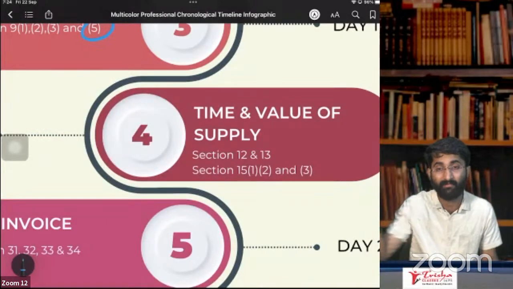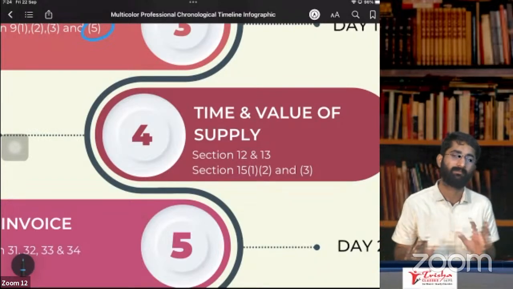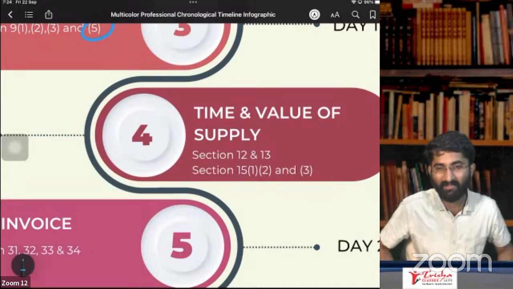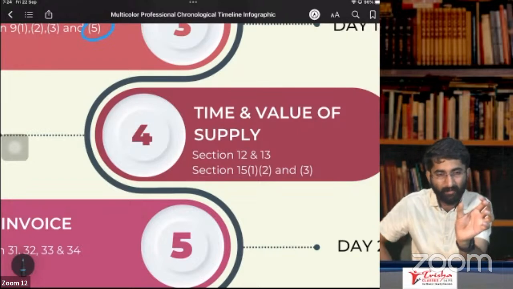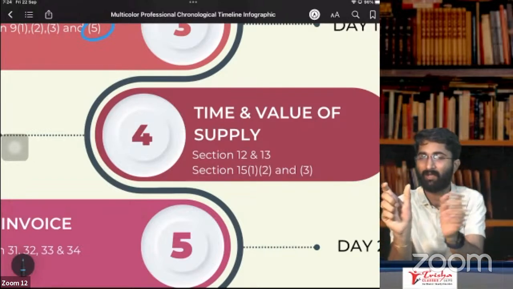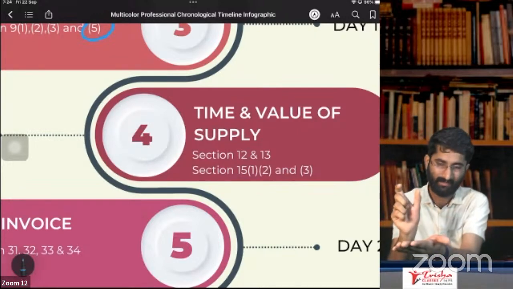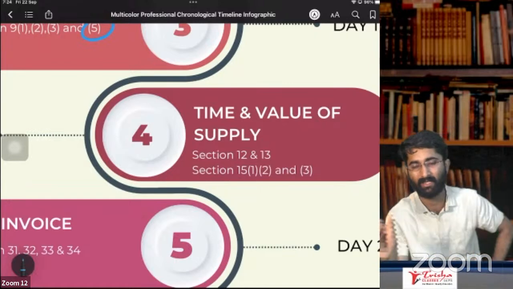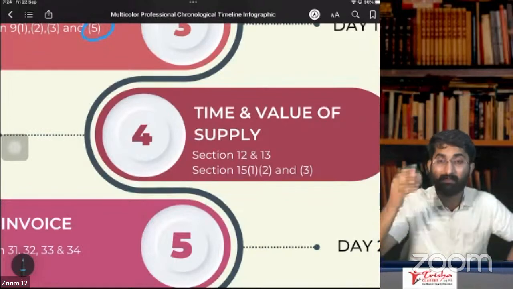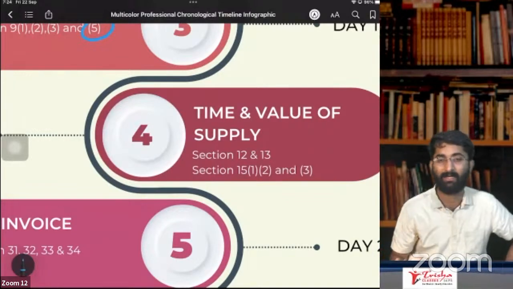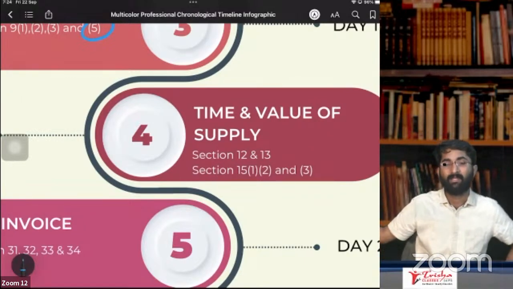Section number 15, subsection 4 will apply, but it is not there in your syllabus. Section number 15, subsection 1 again says the value of supply will be the transaction value. Sir, what is transaction value? Price paid or payable. That will be the transaction value, provided price is the sole consideration. The second important one is that buyer and seller should not be related parties. If buyer and seller are related parties, then section number 15, subsection 4 is applicable.